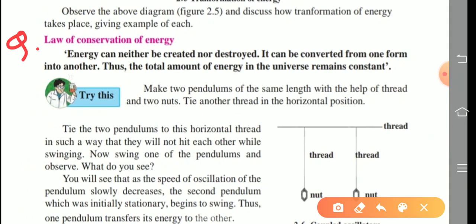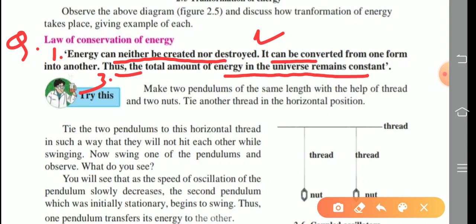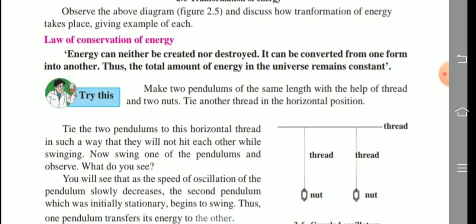State the law of conservation of energy. So 3 points are given. First point, energy can neither be created nor be destroyed. Second point, it can be converted from one form to another. And third point, thus the total amount of energy in the universe remains constant. So all these combined together are called what? Law of conservation of energy.